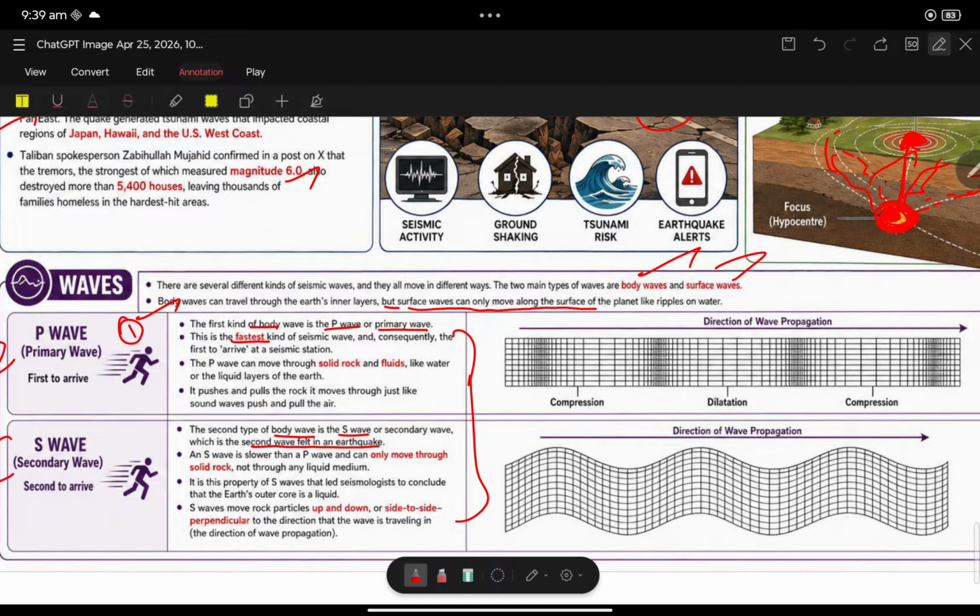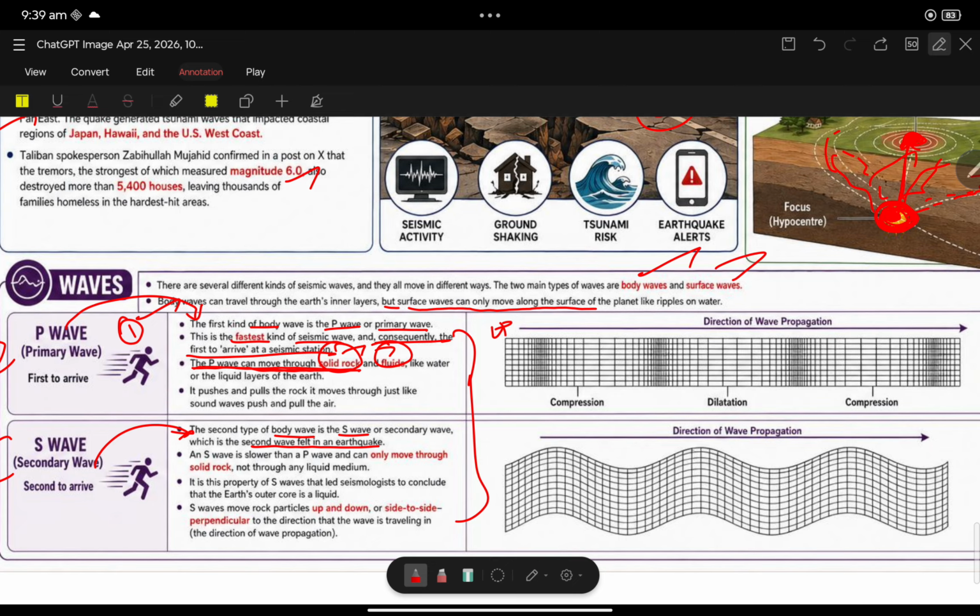This is the fastest seismic wave, and consequently first to arrive. P wave is first to arrive, S wave is second to arrive. The P wave can move through solid and fluid. See, UPSC PYQ: P wave can move through solid and fluid.